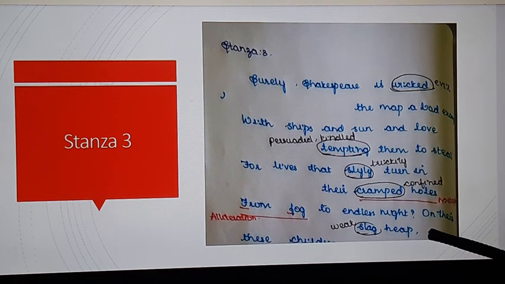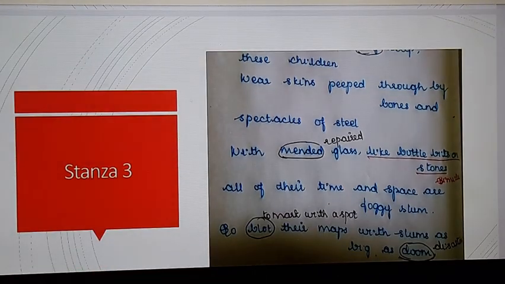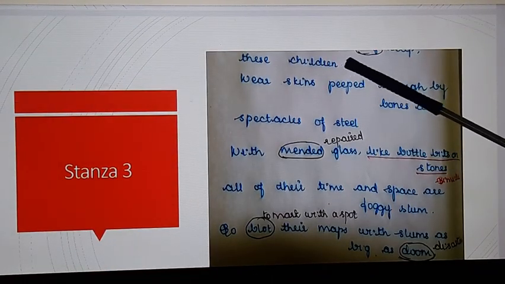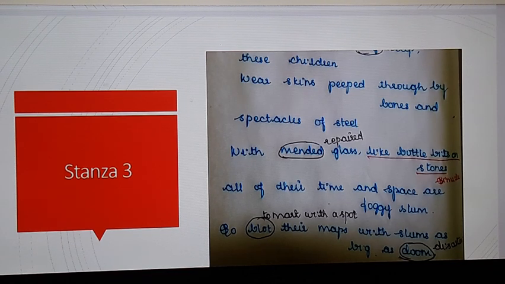On their slag heaps. See here, slag means weak, so everyone is dumped together. Heap means a collection of untidy objects. So here every person is crowded together like a collection of unwanted objects. That's the situation of the slum here. The children are collected like waste material in the slum. So this is their condition.